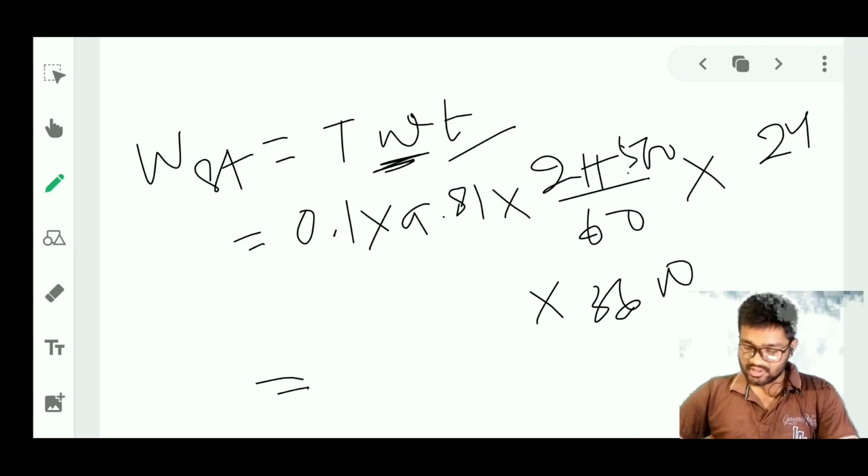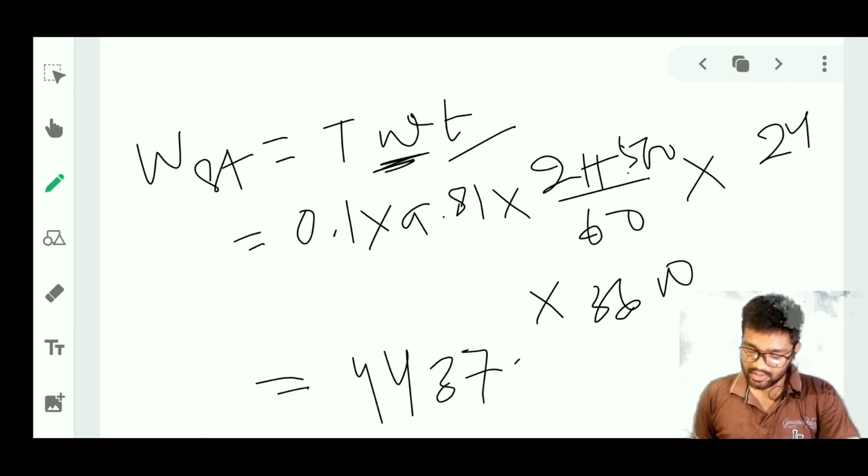Let me calculate this: 0.1 into 9.81 into 2 into pi into 500 into 24 into 3600 divided by 60. This will be 4,437,939, in terms of joule again.